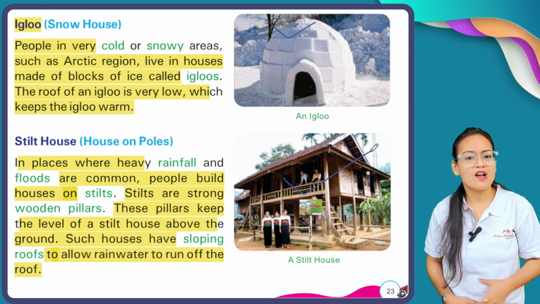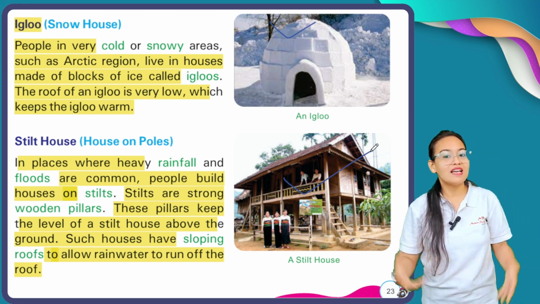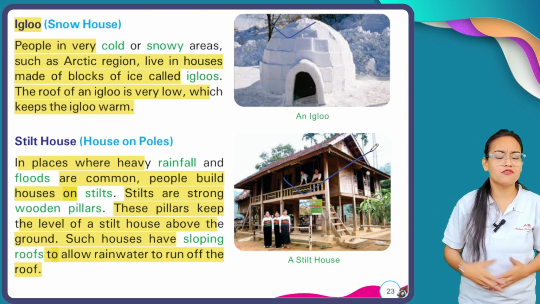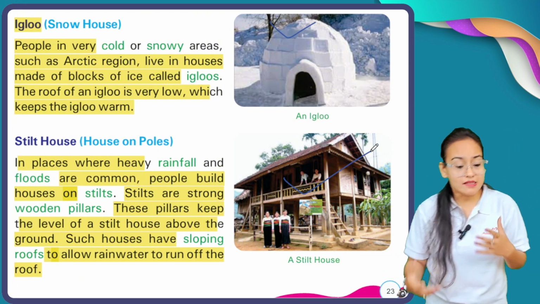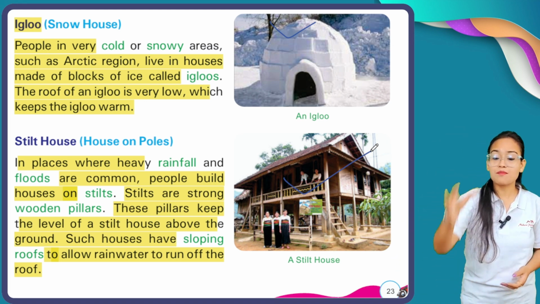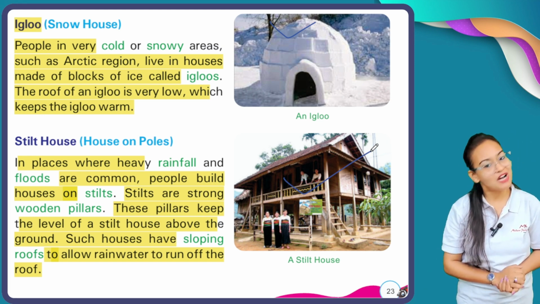But why are those houses built on pillars? Because in the areas where there is heavy rainfall, constant floods come and damage their houses. That's why the people who live in those areas usually build this type of house.